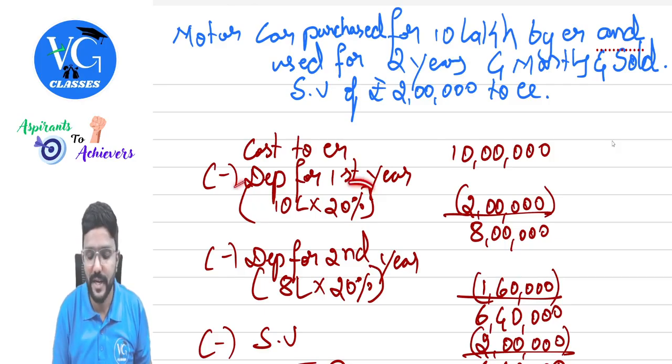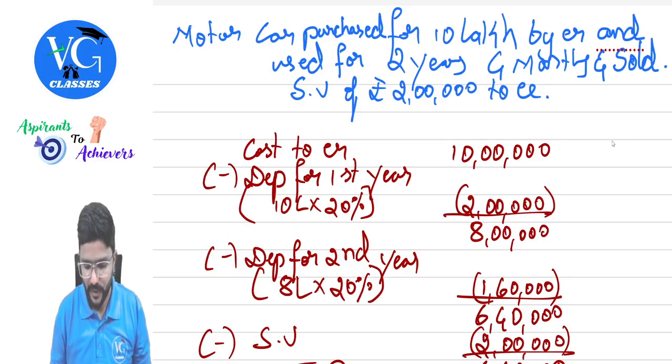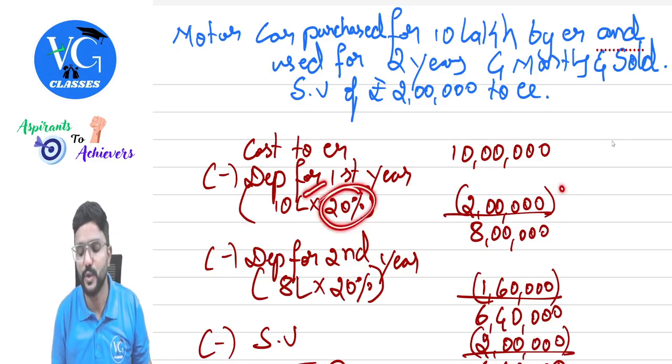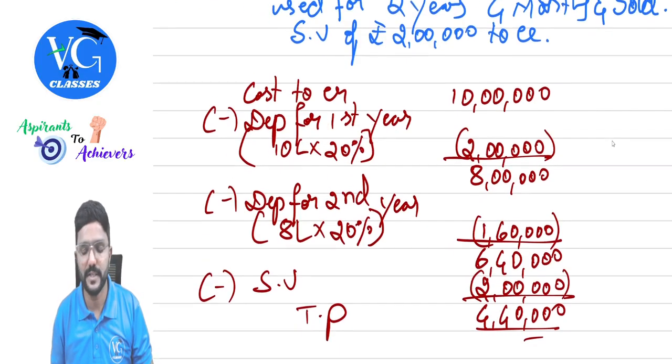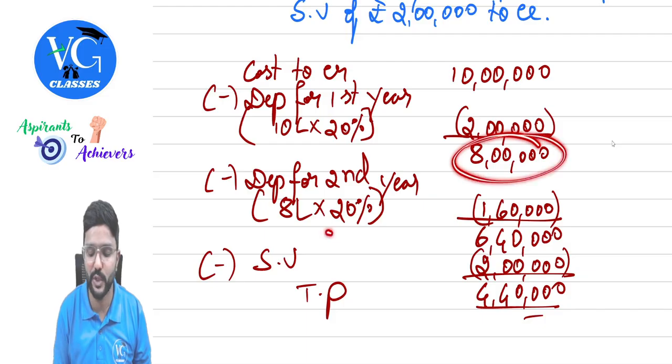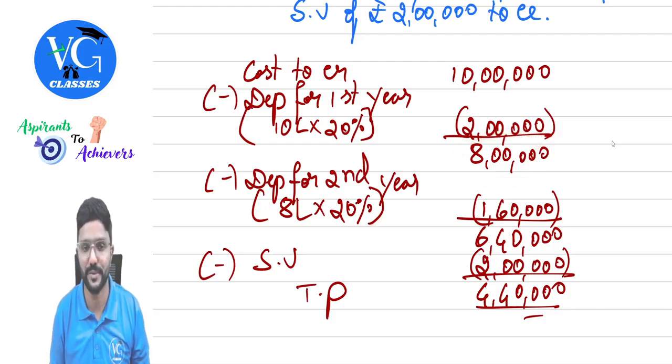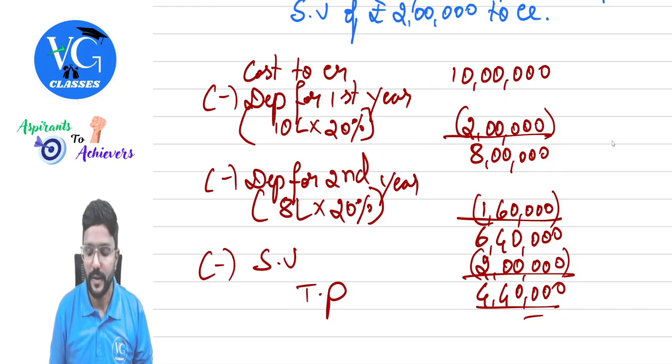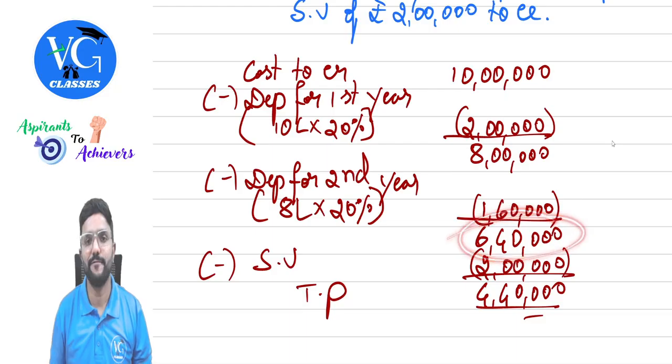Depreciation for the first year. What is the rate? 20% under the WDV method. So on 10 lakh, 20% comes to 2 lakh. So WDV at the end of the first year is 8 lakh. Then again calculate depreciation on 8 lakh at 20%, because it is the WDV method. That is 1 lakh 60 thousand. So WDV at the end of the second year is 6 lakh 40 thousand.